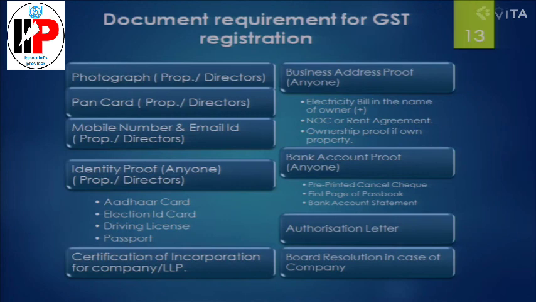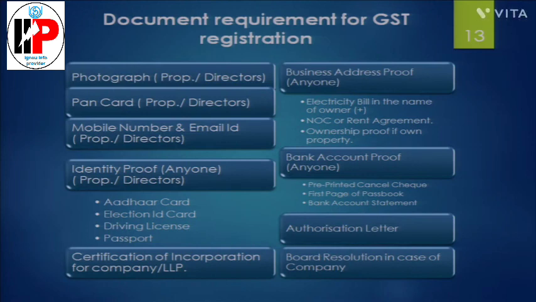Let's discuss the documents. If you are a company, you need additional documents like certificate of incorporation, board resolution, and authorization. In general, the document requirement is the photograph of the proprietor or director, PAN card of the proprietor or director, mobile number and email ID.